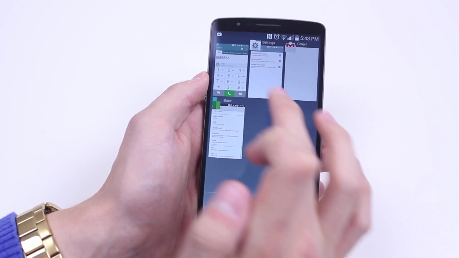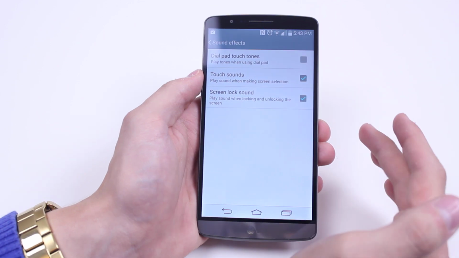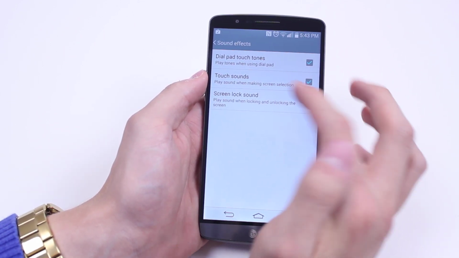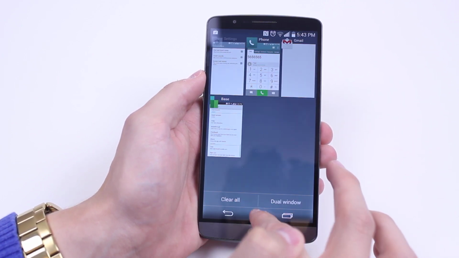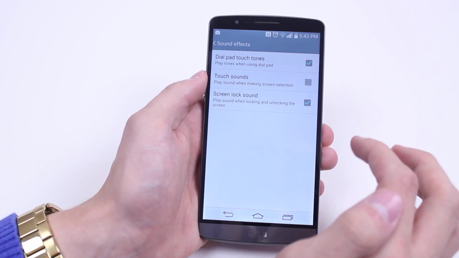Let's jump back into where we just were. So to turn that off, we just tap that icon right there and that turns it off. But what we're wanting to turn off is touch sounds. So if I tap that, you will now see that clicking sound has disappeared.